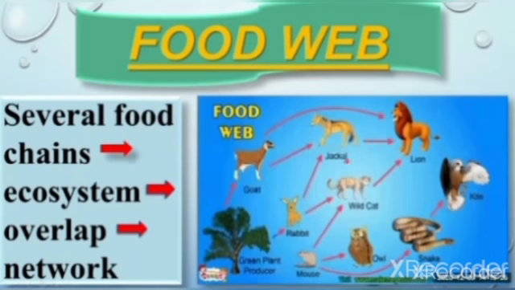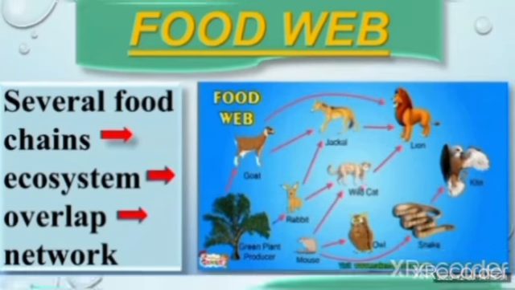Here is a food web. Here the primary consumer is not eaten by only one secondary consumer, but it is eaten by the other one as well. You can see here that one organism is not eaten by only one, it is eaten by different kinds of organisms at one time. So it is basically the overlapping of food chains. So we call it a food web.